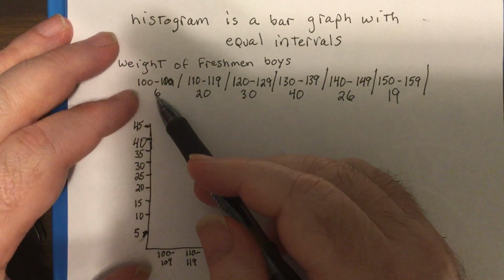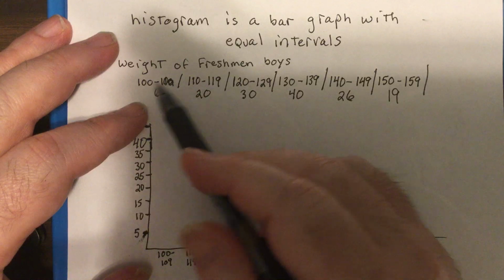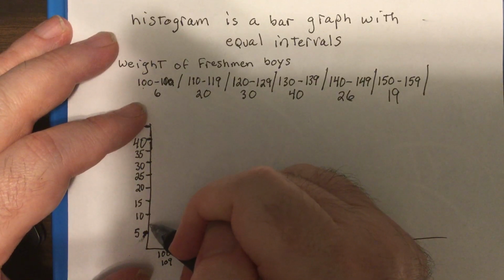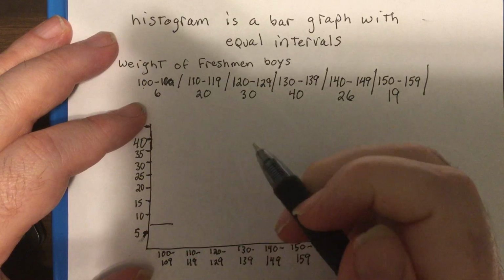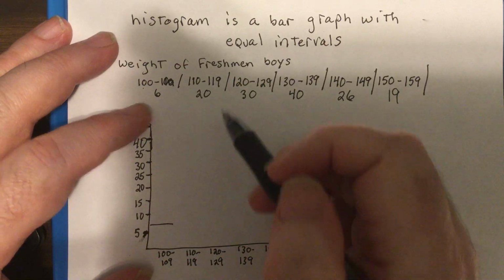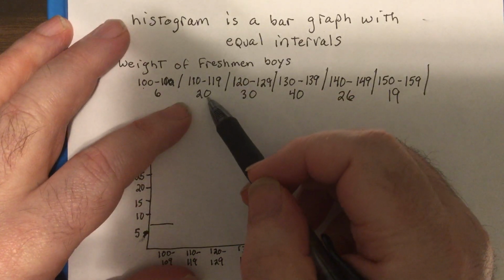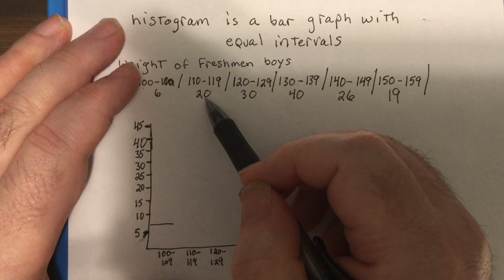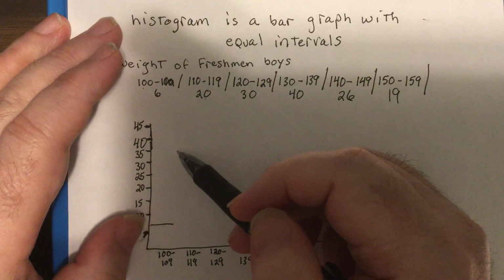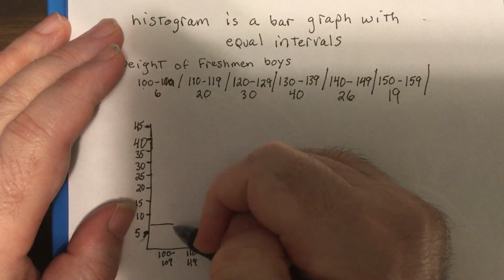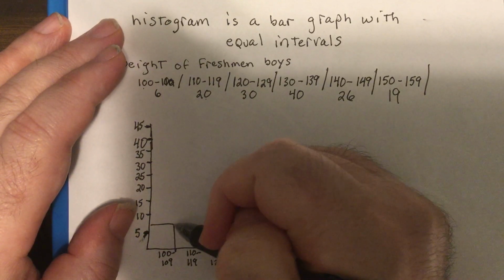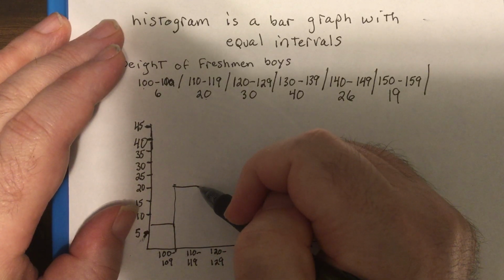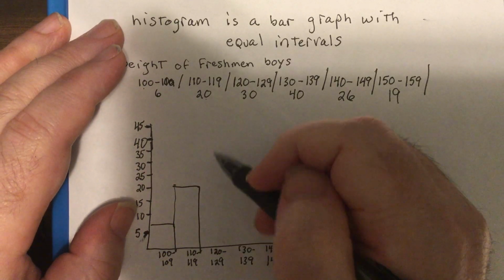And why is that? There's a lot of reasons. But anyways, let's say we only have 6 freshman boys that are 100 to 109 pounds. Now again, I just made this up. So we would just go across. Then there's 20 that are 110 to 119. So this is horrible.